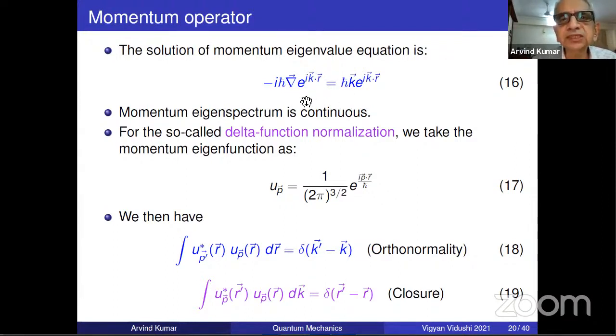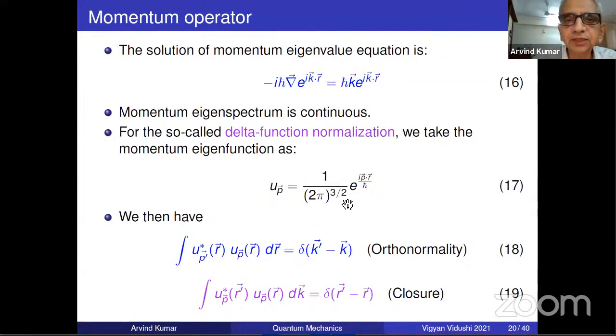So with that, we will continue with the simplified functions. So this is the eigenfunction of this operator given a value. This number does not depend on r. This depends on r. This is the eigenfunction. This is the operator. This is the number. And this number is not restricted. So the momentum eigenspectrum is continuous. You have the so-called delta function normalization. Here, the normalization is this. We still pretend that it is normalized, and that pretension is called delta function normalization.